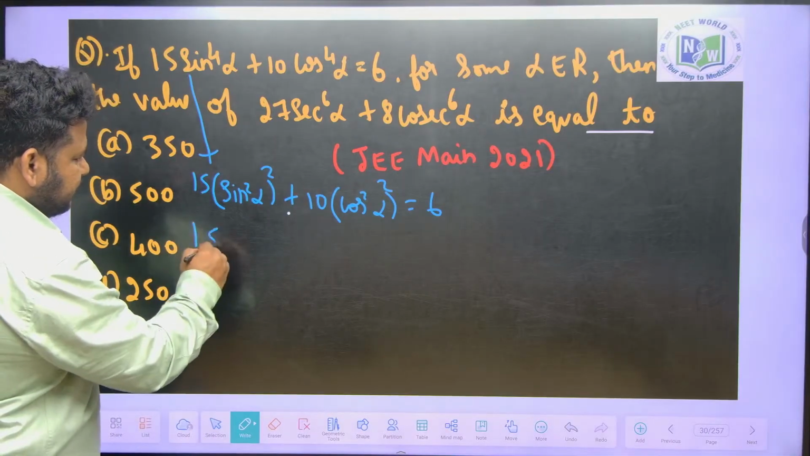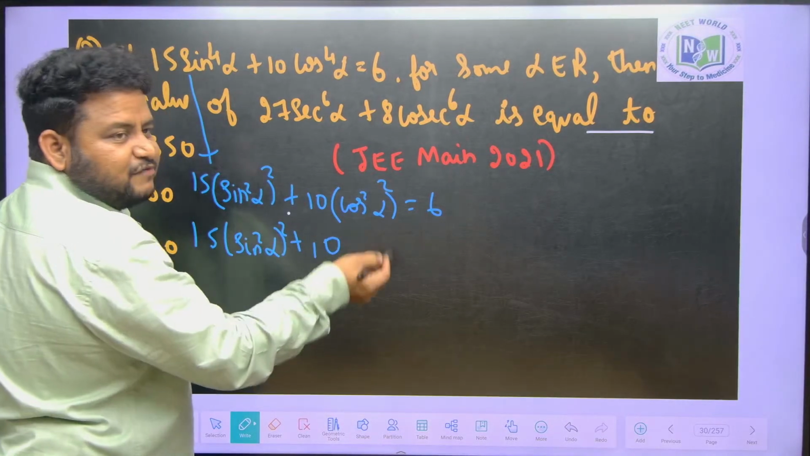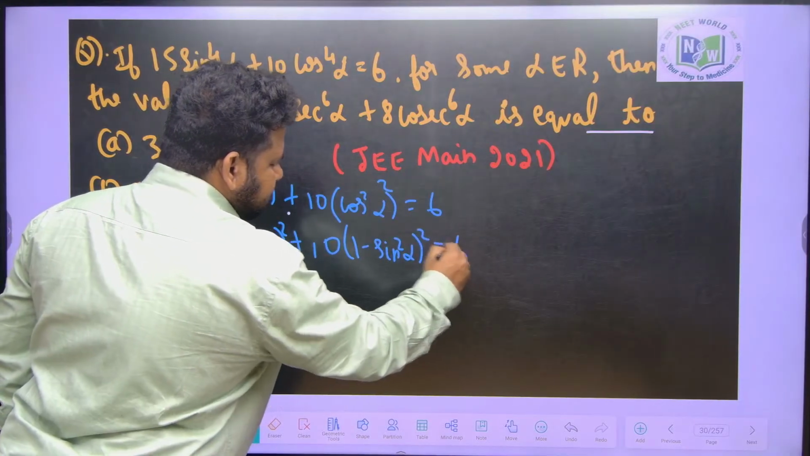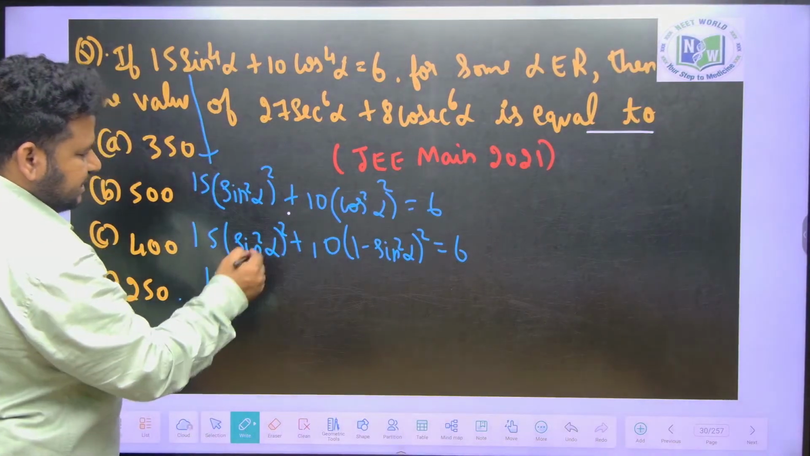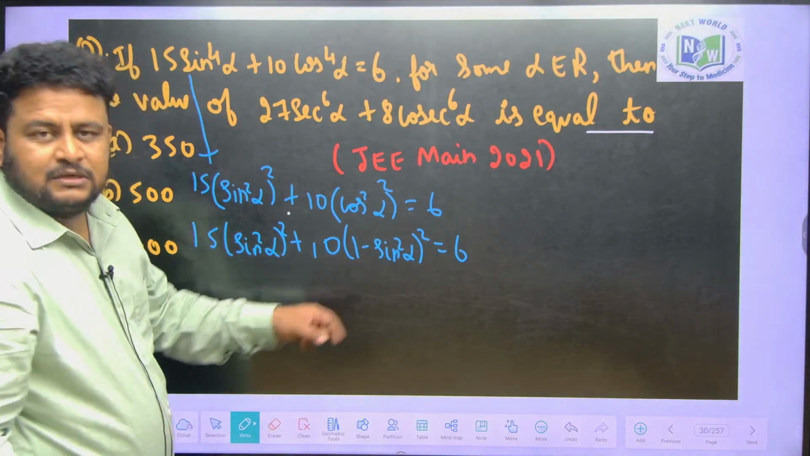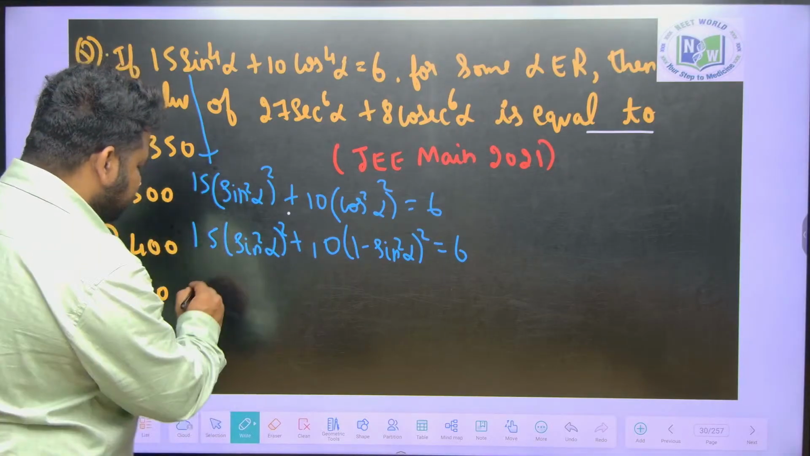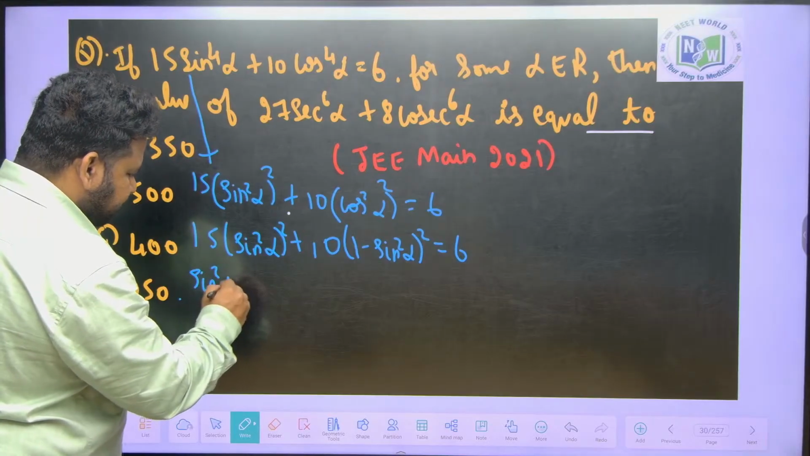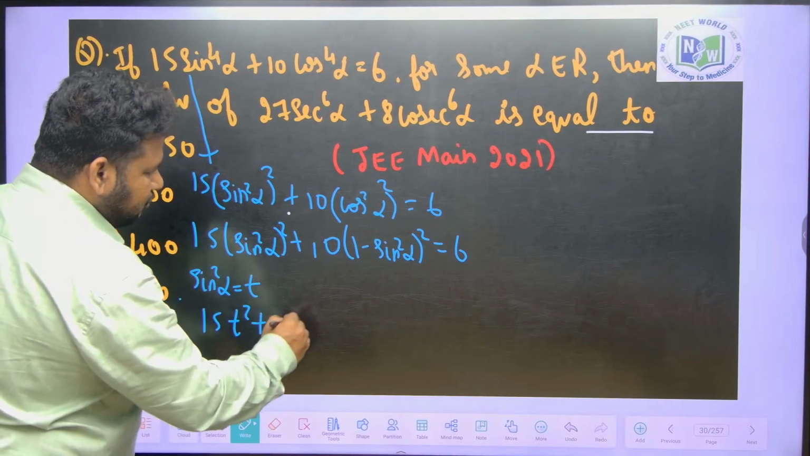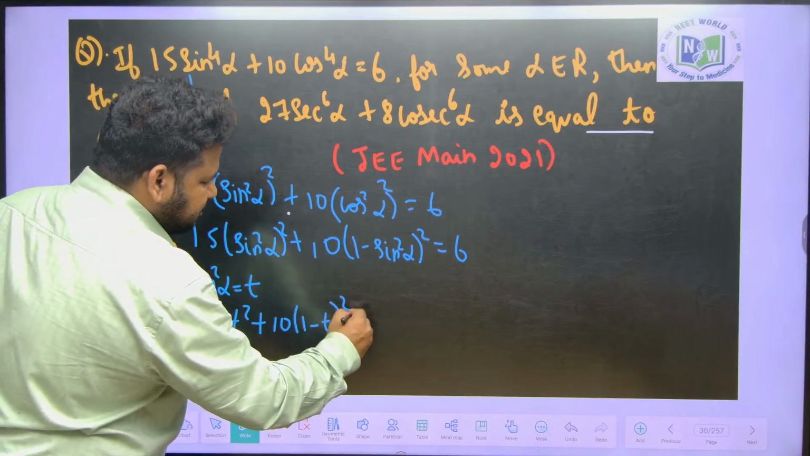So 15 (sin^2 alpha) whole square, I will keep as it is. In 10 (cos^2 alpha) whole square, I can write cos^2 alpha as 1 minus sin^2 alpha, so it is (1 minus sin^2 alpha) whole square, equal to 6. So I got everything in terms of sin^2 alpha. For simplification I will take sin^2 alpha equal to t. So 15 t square plus 10 into (1 minus t) whole square is equal to 6.